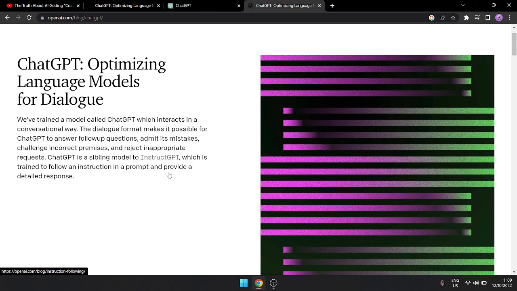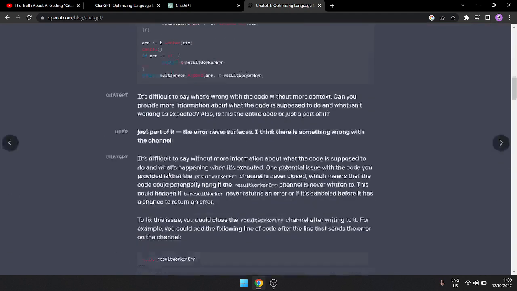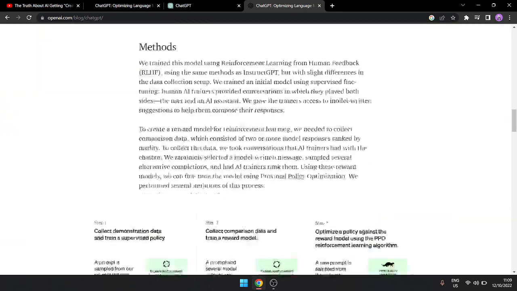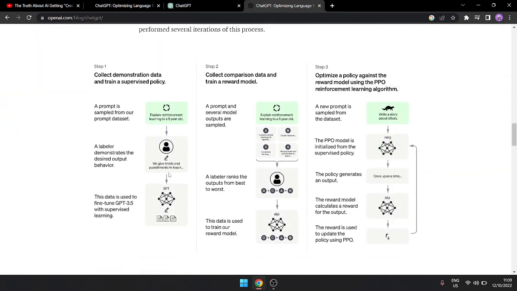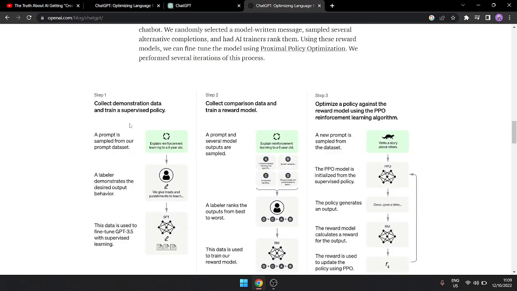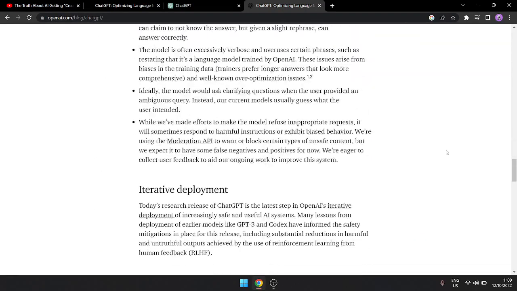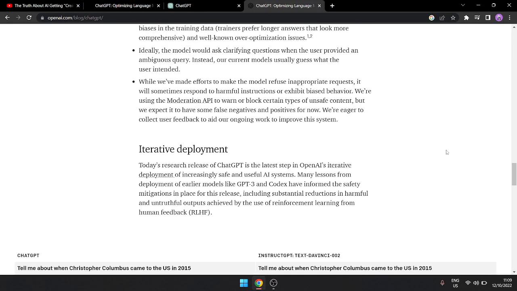With the help of this we can easily deliver code which is being fixed or which is there in a sample. As you can see on the screen, they have created a complete demonstration of how it collects the data and supervises policies, how it trains the reward model, and how the PPO reinforcement program works. This is a complete live demo that is there on their website.